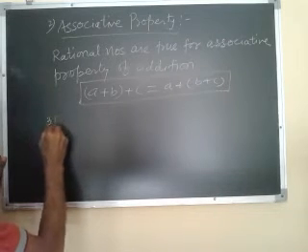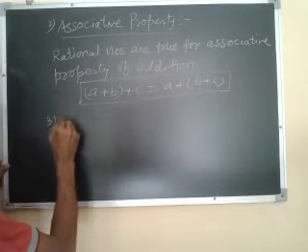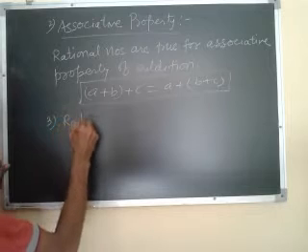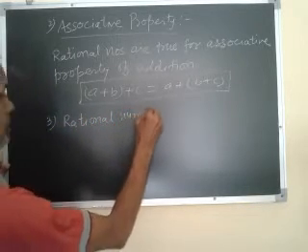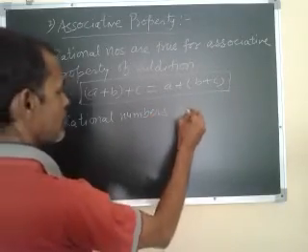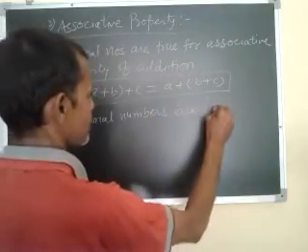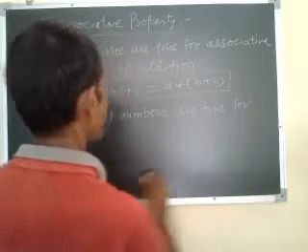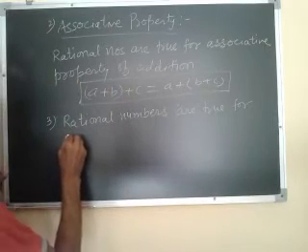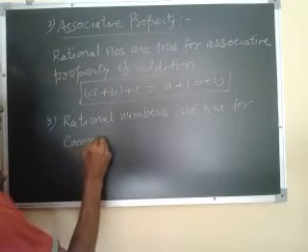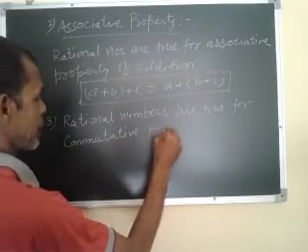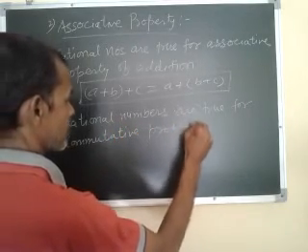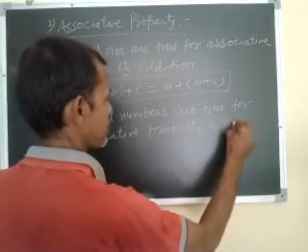Now third, rational numbers are true for the commutative property of multiplication.